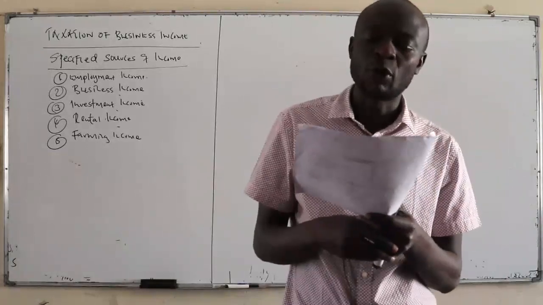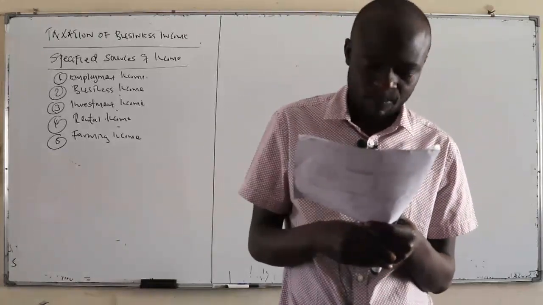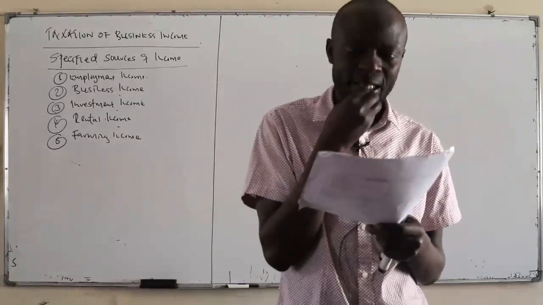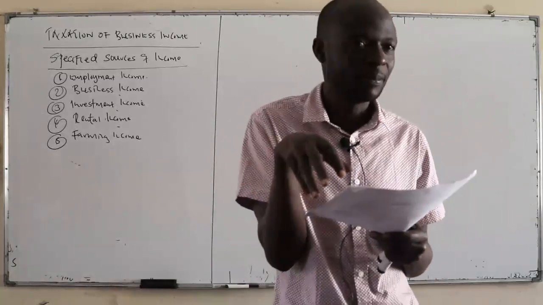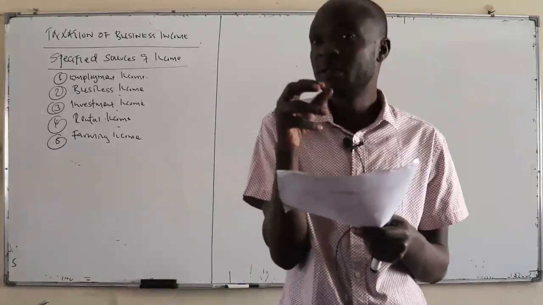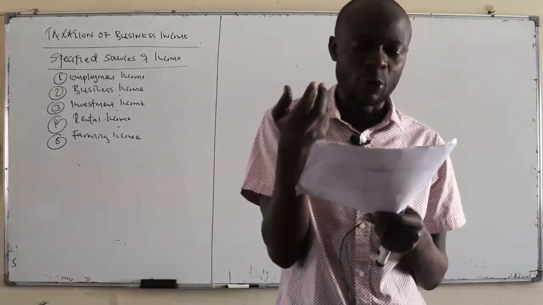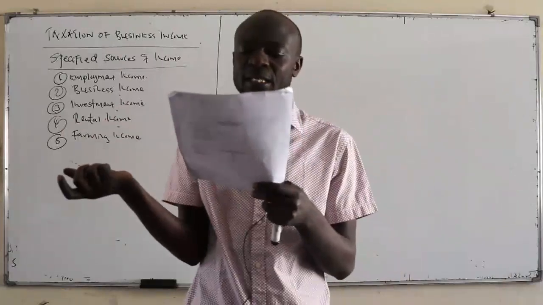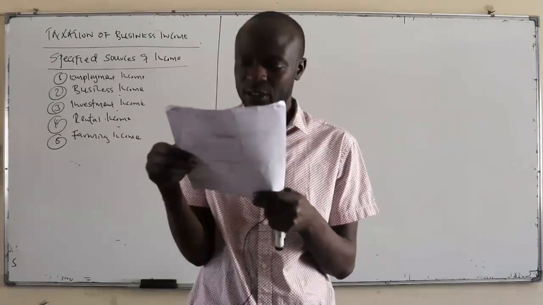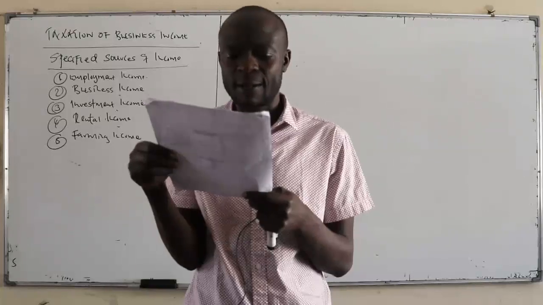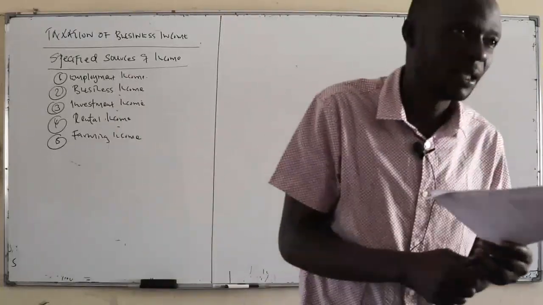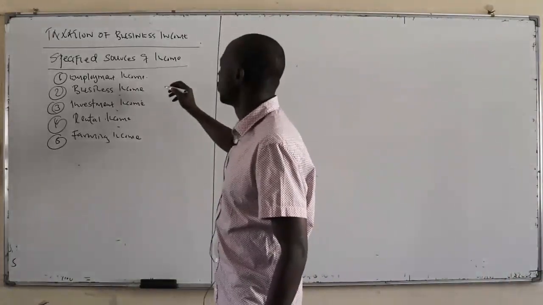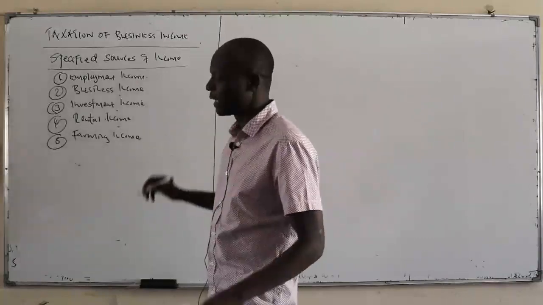Then number three, we look at the method of financing. The proceeds, the amount of money that you receive from the sale of the item, if you use the same again to buy another item, then it is an indicator that you're doing business. And then we look at the method of acquiring assets. If you inherit an asset, that one we don't consider as a business. But if you buy assets in large quantities, then that is an indicator that you're doing business.